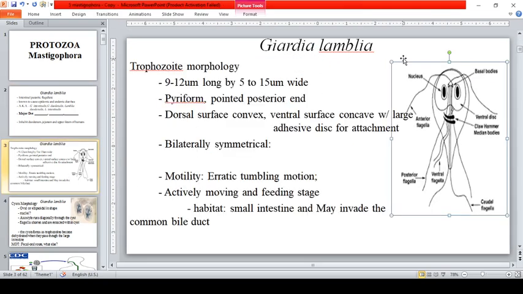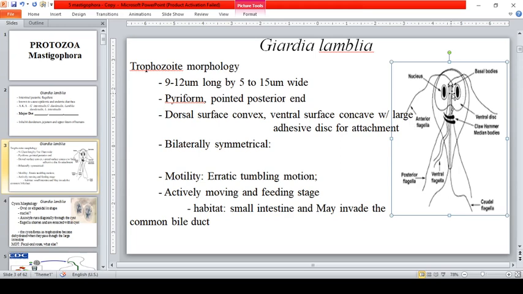What I love about this parasite is its morphology. You can easily recognize it because of its very nice morphology. It is bilaterally symmetrical, so take note of this one. It is an easily recognizable parasite because of the presence of its ventral sucking disc, or ventral disc.